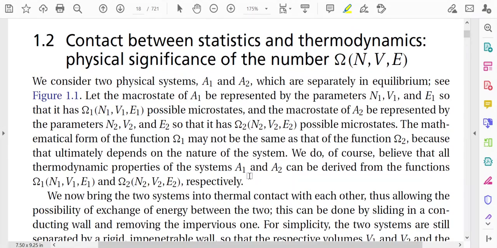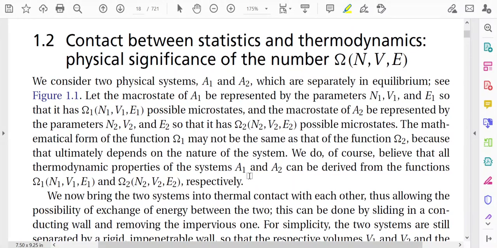Welcome everyone. In this lecture, I will discuss the contact between statistics and thermodynamics. The content of the lecture is from the textbook Statistical Mechanics by R.K. Pathria.